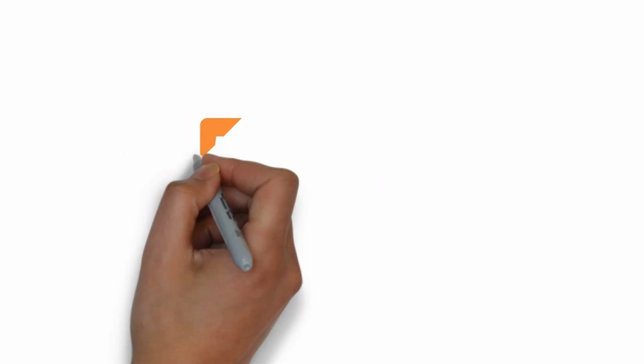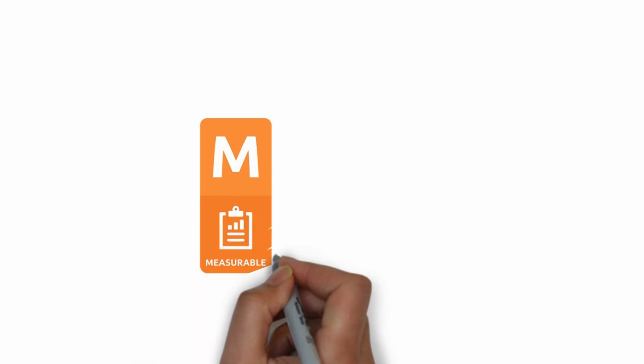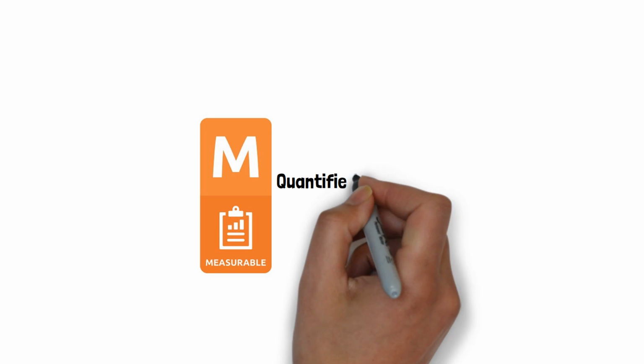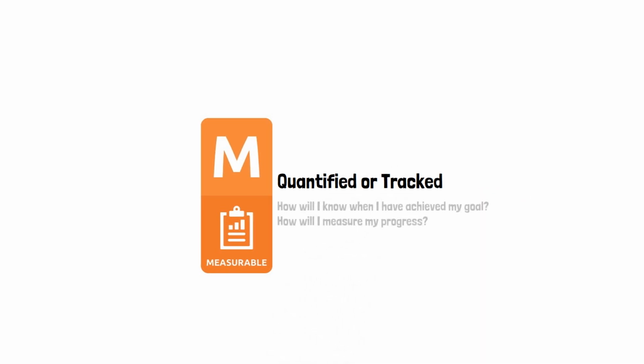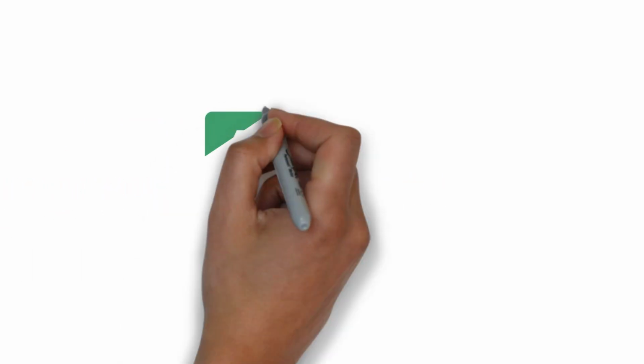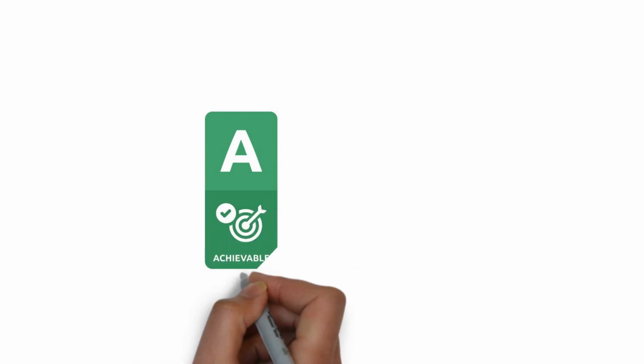The second step in setting a SMART goal is to make sure that it is measurable. A measurable goal is one that can be quantified or tracked. When setting a measurable goal, it is important to answer the following questions. How will I know when I have achieved my goal? How will I measure my progress? By answering these questions, you can ensure that your goal is measurable and that you can track your progress towards achieving it.